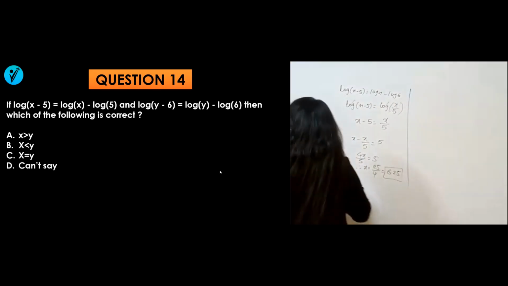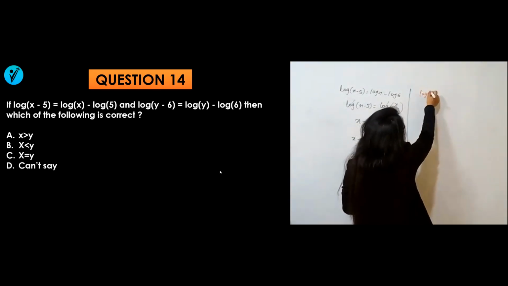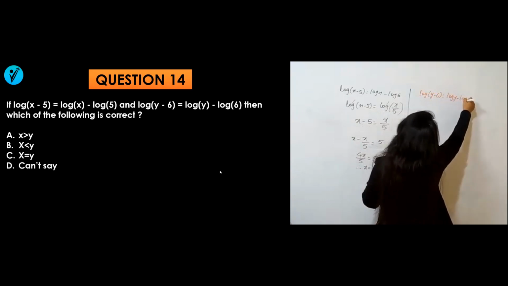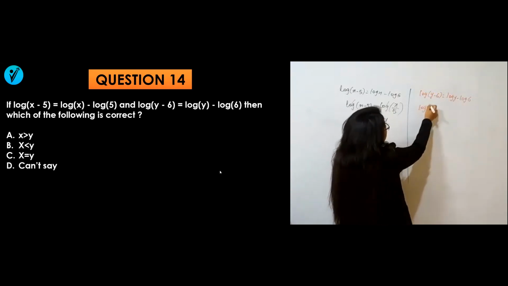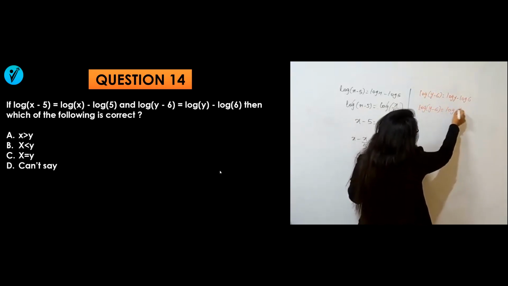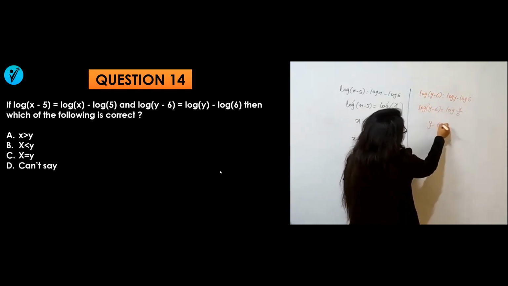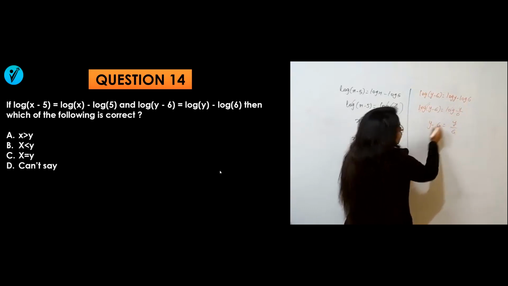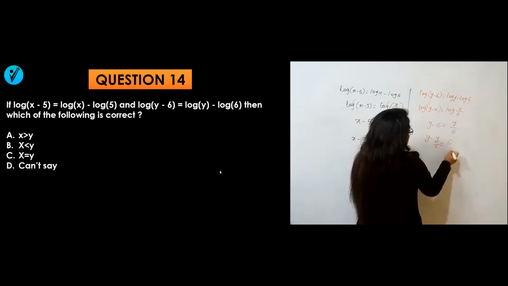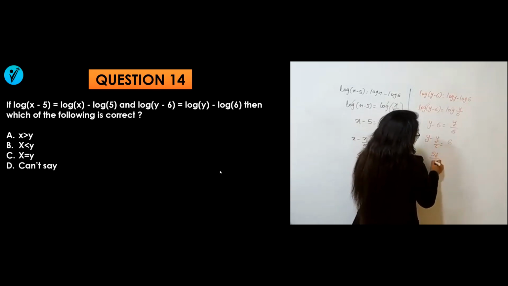Similarly, what are they saying here? Log of (y − 6) is equal to log y − log 6. So similarly, log of (y − 6) will be equal to log of y by 6. Log will get cancelled. y − 6 is equal to y by 6. y − y by 6 is equal to 6. So it will be 5y by 6 is equal to 6.